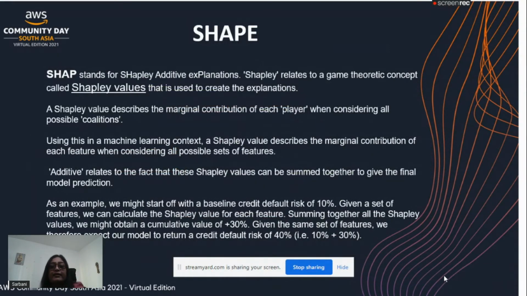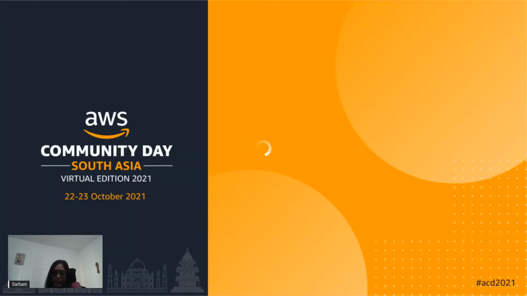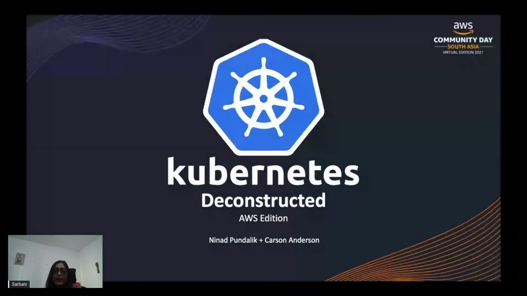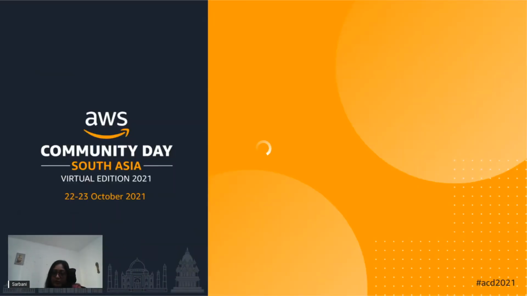Now, what exactly is SHAP? SHAP is an algorithm called Shapley Additive Explanations. It was originally used in game theory. Now, how can we relate a game with a machine learning model? In the game, we can compare the players with the features of our model.